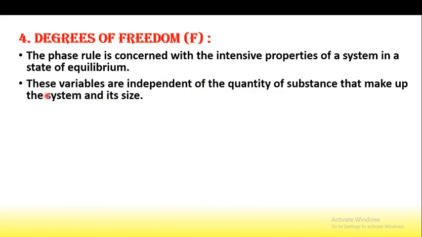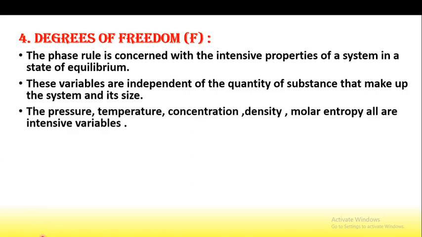What is the meaning of intensive? They are independent of the quantity of the substance. Intensive means independent of the quantity of the substance that makes up the system and its size.